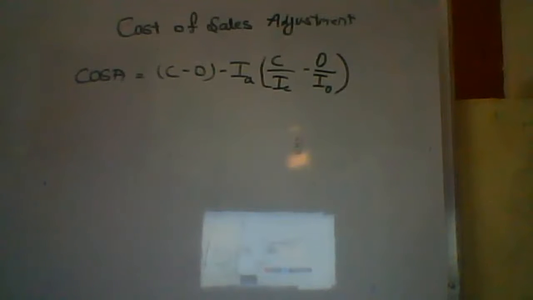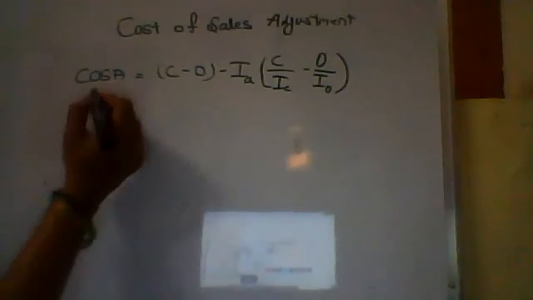So here the information given is that the opening stock is 50,000, closing stock is 84,000, and he has given us the opening stock's index, which is 100, average is given as 120, and the closing stock's index he didn't give you. We can find out the closing stock's index, because we have the formula.